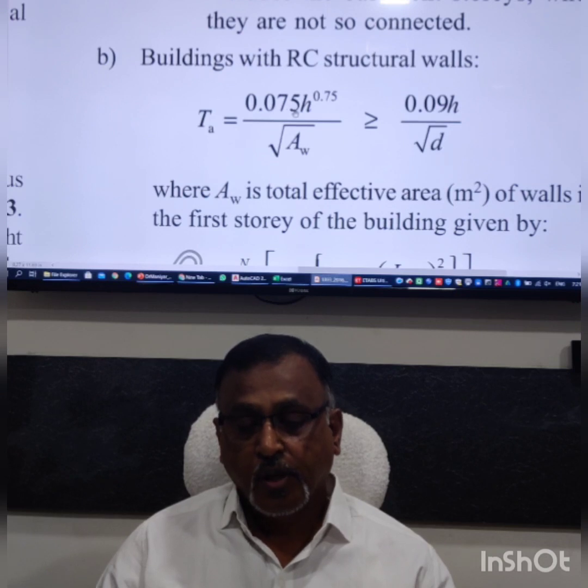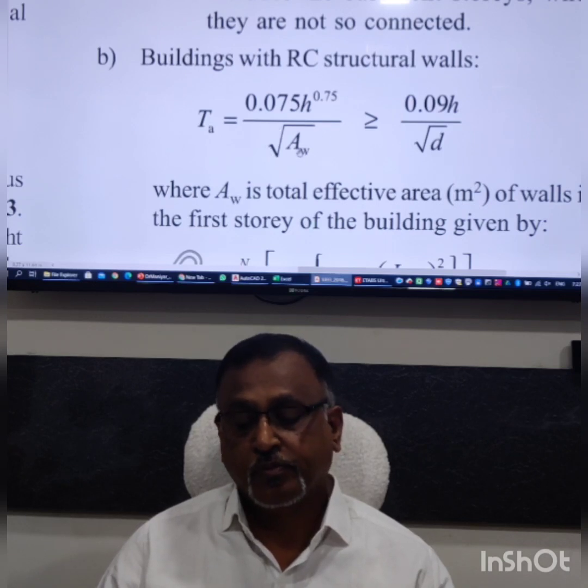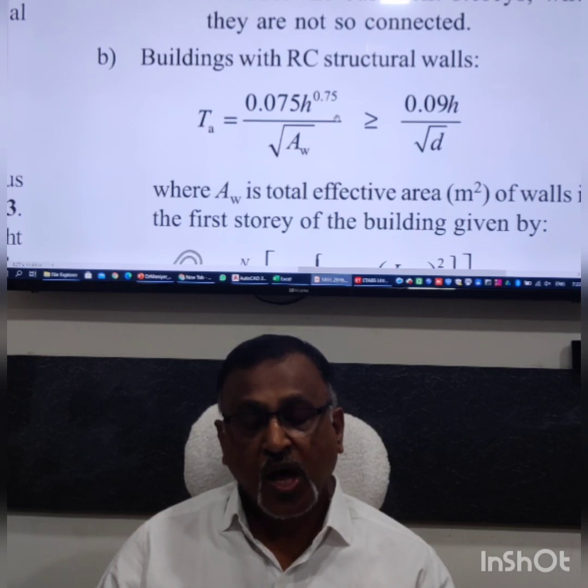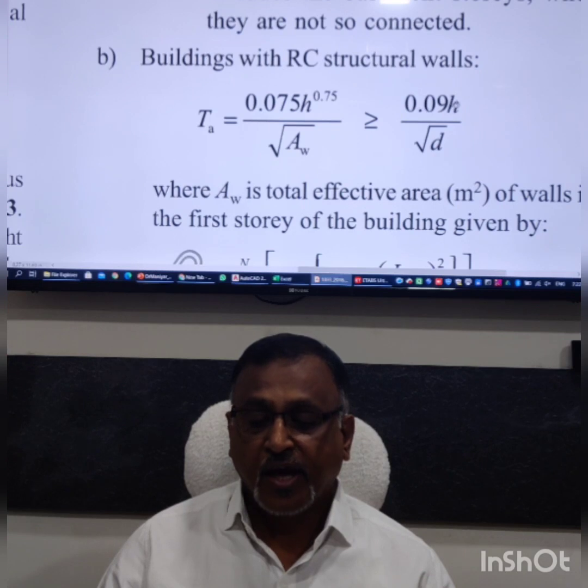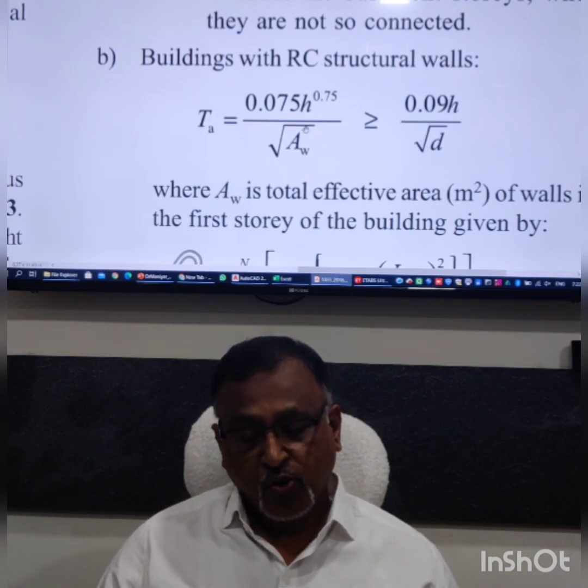The formula is 0.075 h to the power 0.75 divided by the square root of AW, and this needs to be more than 0.09 h divided by the square root of d.